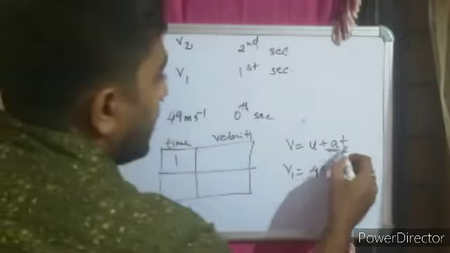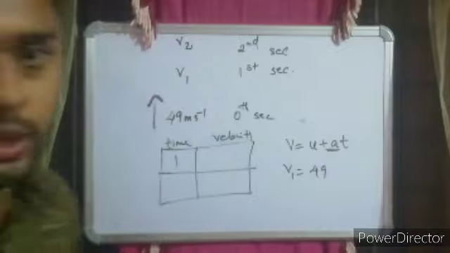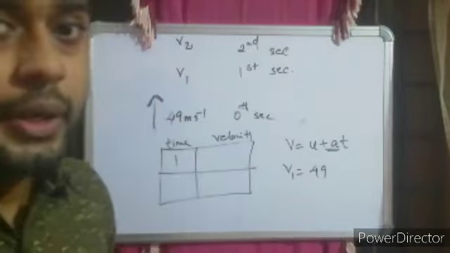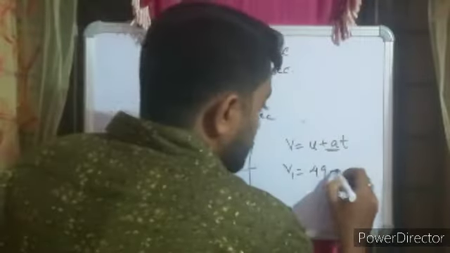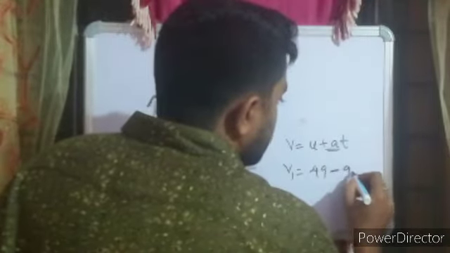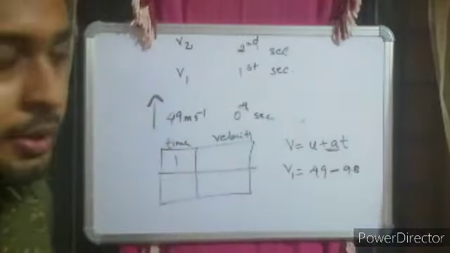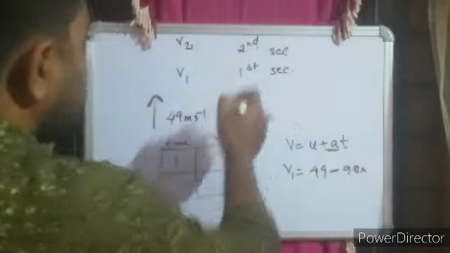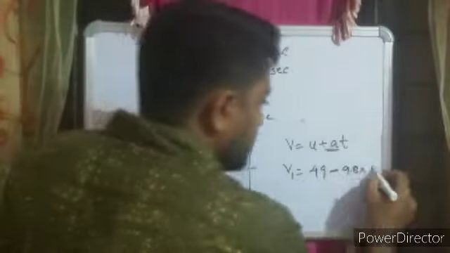and now coming to a. When the body is thrown upwards, the acceleration due to gravity is taken negative. So minus 9.8 into t, that is after the first second. So t is equal to 1.